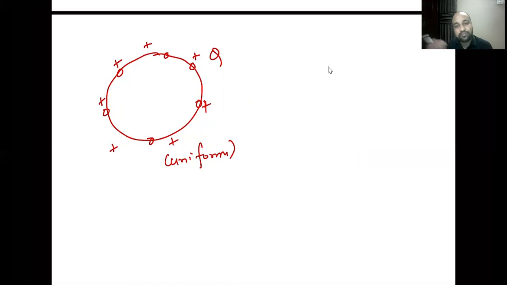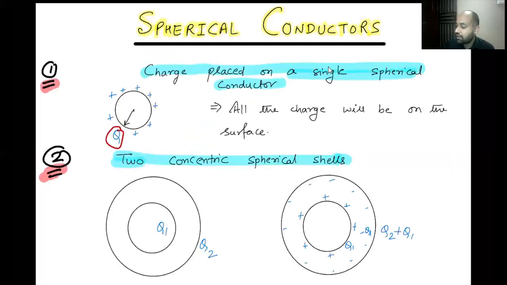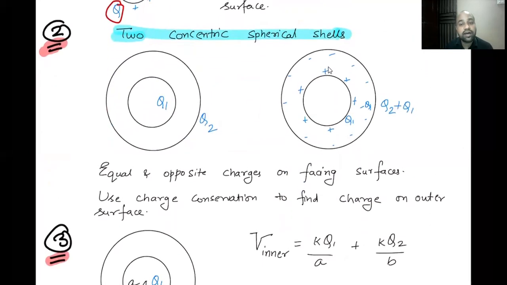Now we are going to increase the complexity. After 1, what is the next number? The next number will be 2. So now let's talk about two spherical conductors. Let's say I have two concentric spherical shells. You can see in the diagram that I have a smaller shell with a charge Q1, a bigger shell with a charge Q2. And how many surfaces are there? You can count 1, 2, 3, and 4. There are in total 4 surfaces.